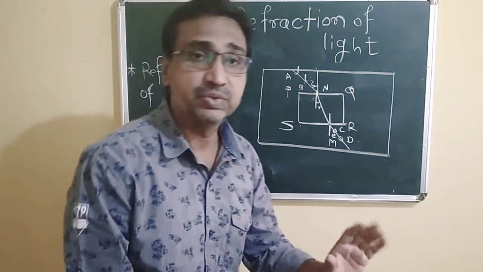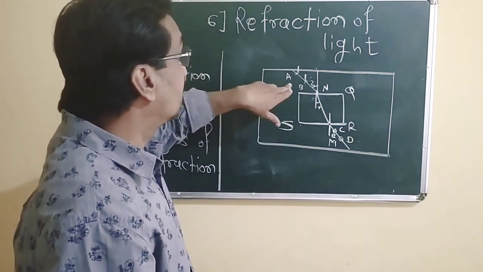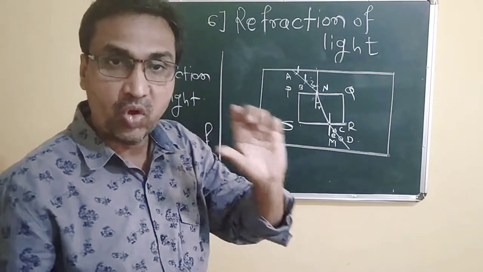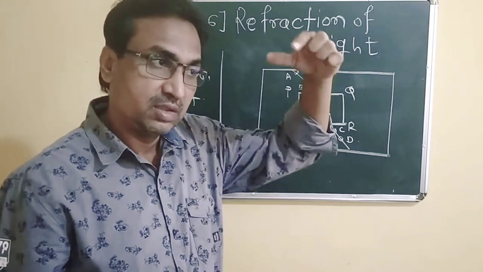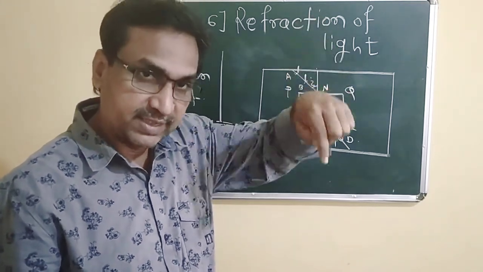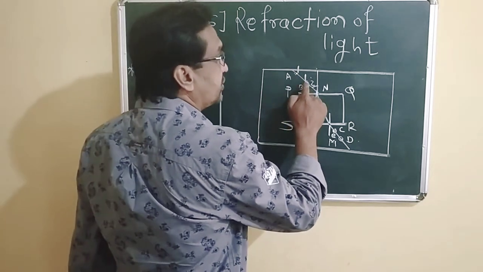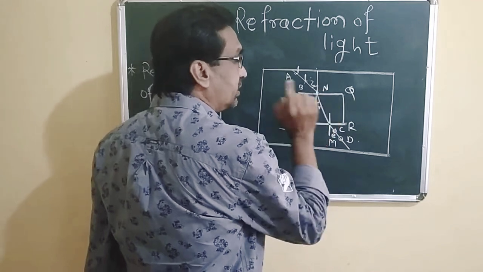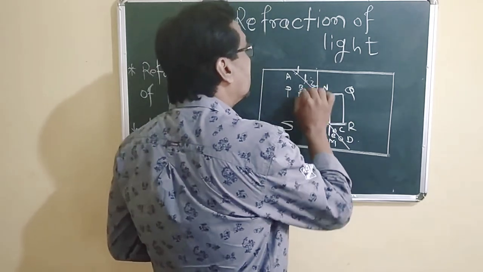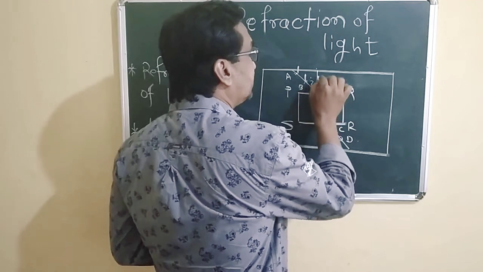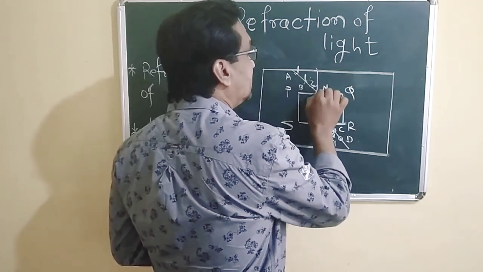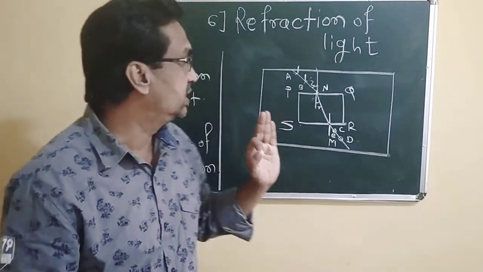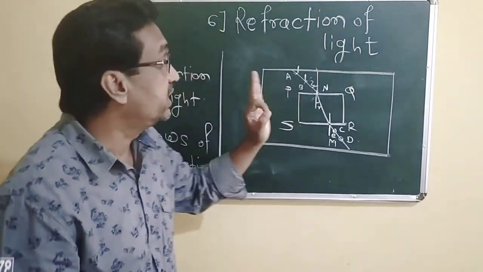So what you have to see here: point A and point B are the two points where pins are inserted, and they are in a straight line, meeting the surface PQ at point N. So this ray AN is the incident ray.